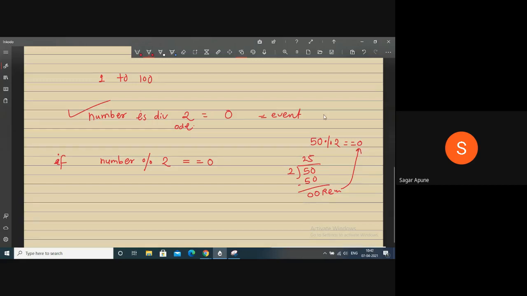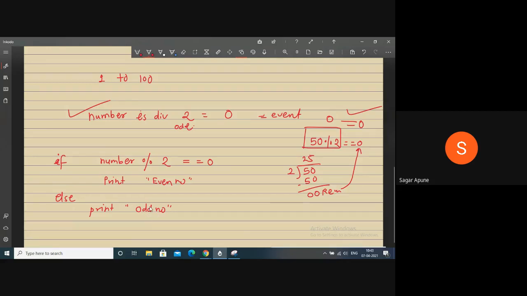So your remainder value is equal to 0. It means the result of this operation is 0 and it matches this 0, so your condition is true. Then you can print or display it is an even number. Otherwise, else you print it is an odd number. If the remainder is not zero, then you print odd number. This is the logic.